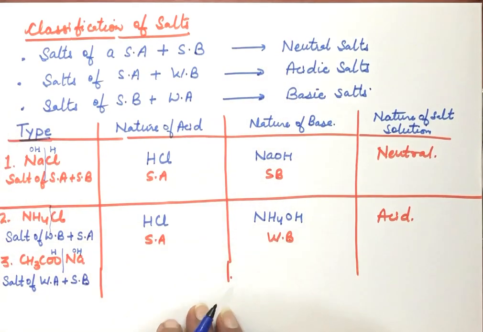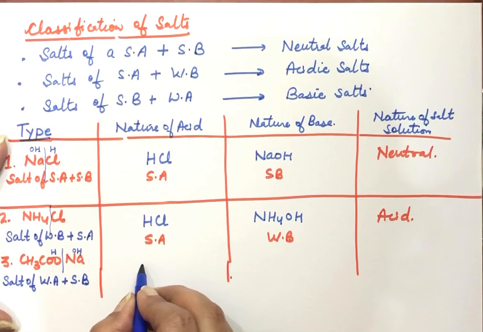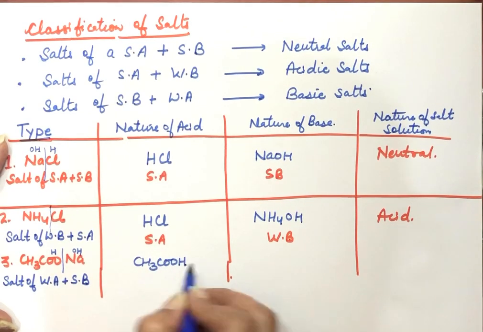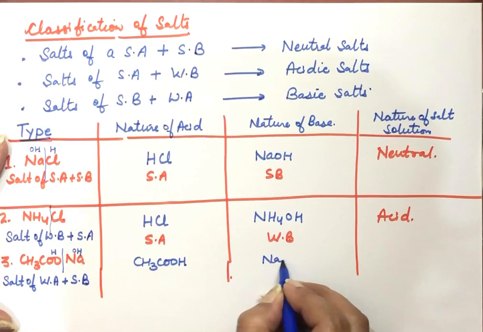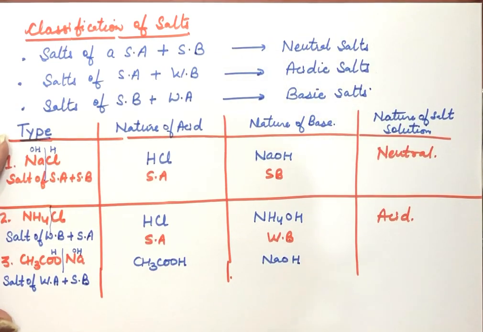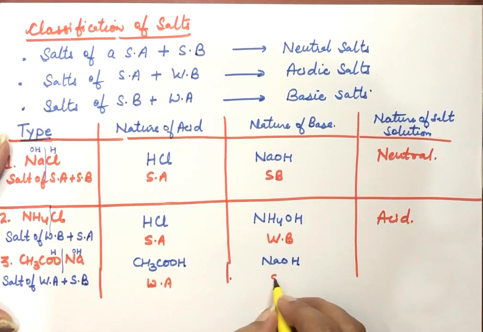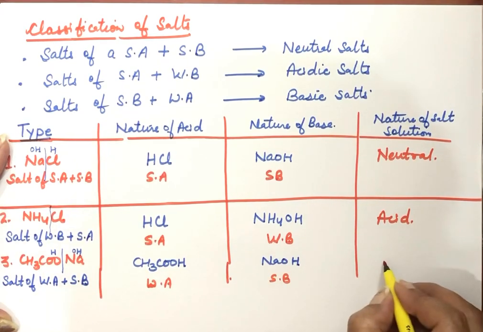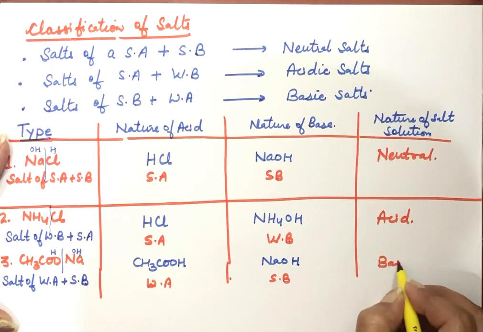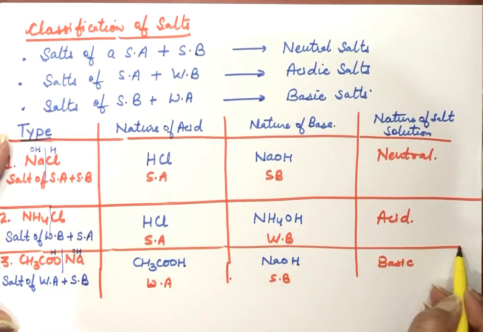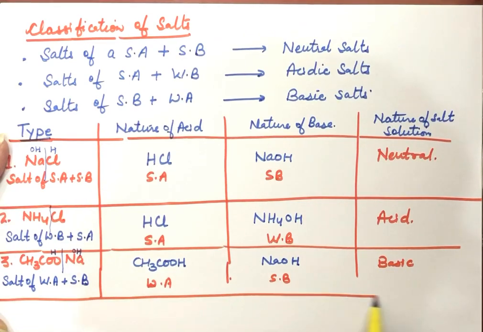Acid here is CH3COOH and base here is NaOH. The acid is weak while the base here is strong. So the solution will be basic in nature because it is taking the nature of the strong substance. Now one more example I'm taking here.